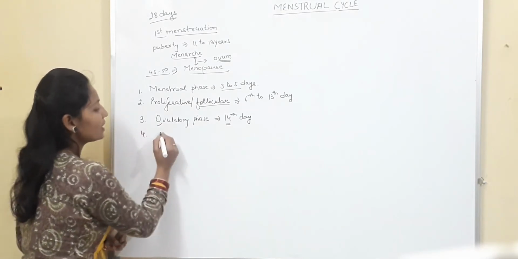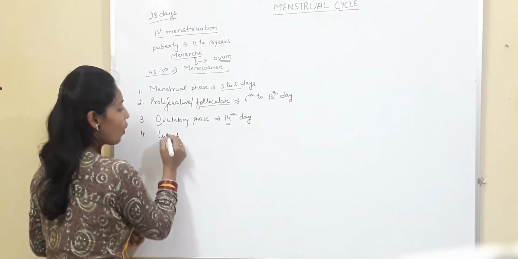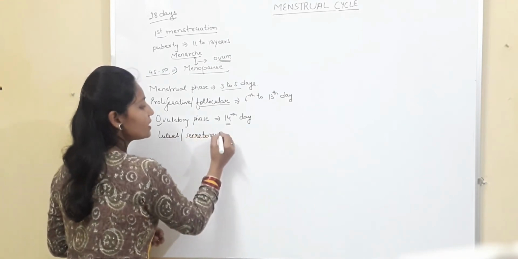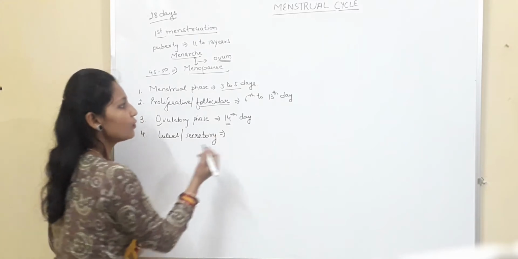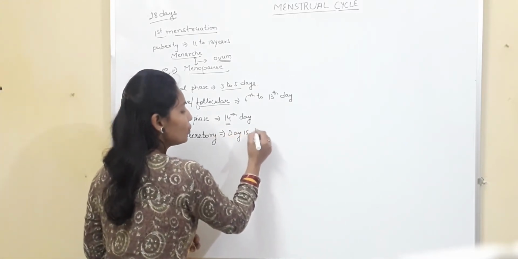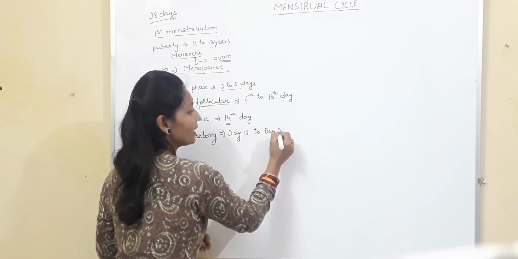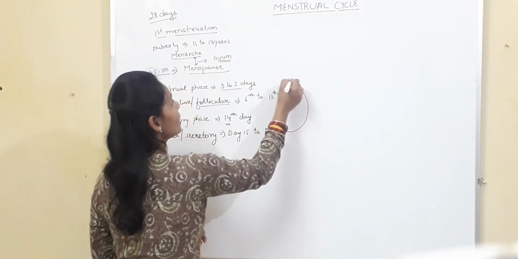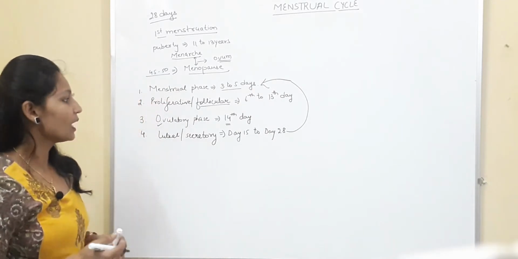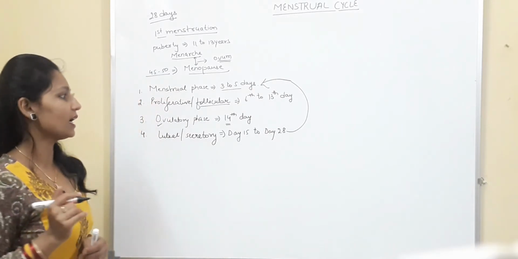Now the fourth phase is luteal or secretory phase. This phase consists of a total of 14 days. That means from day 15 to day 28. And then again the cycle will continue from menstrual phase if the fertilization does not occur.